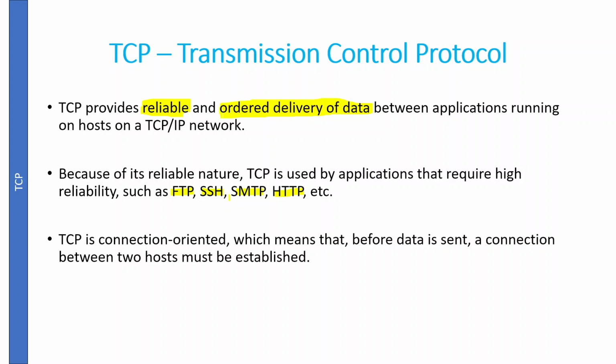We are adding the IP address in the IP header. In the TCP header we are adding the port number. Destination port means the port number of the application on the host receiving the data. So if it is an HTTP request, then the destination port will be port number 80. If it is FTP, then it will be port number 20, right? After that, the sequence number is used to identify each byte of data.